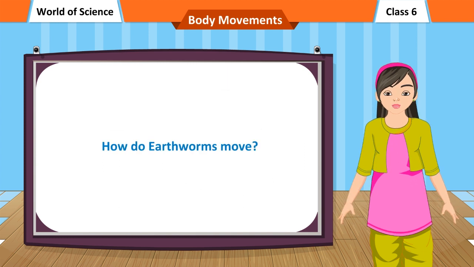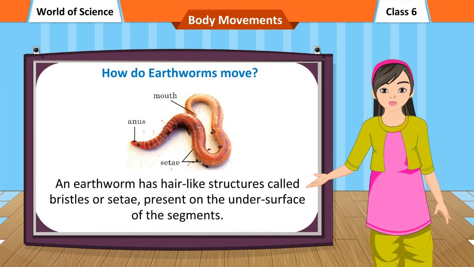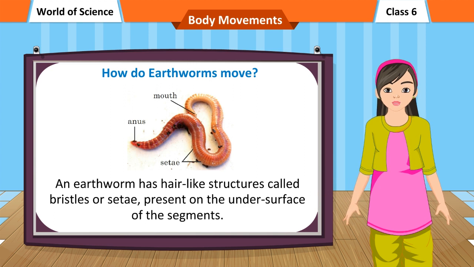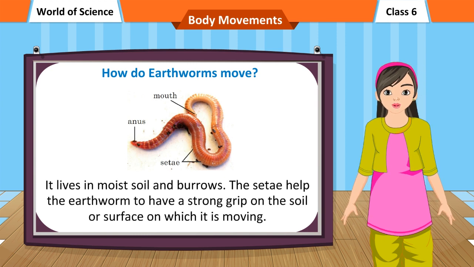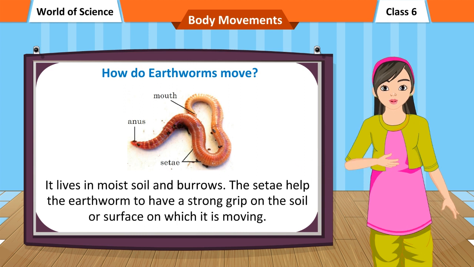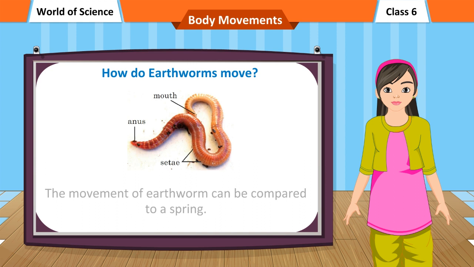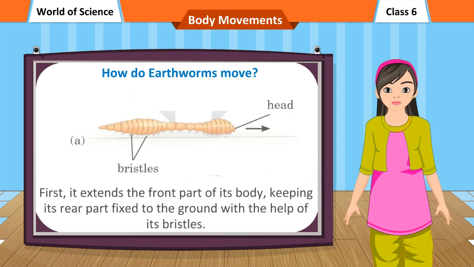How do earthworms move? An earthworm has hair-like structures called bristles or setae, present on the undersurface of the segments. It lives in moist soil and burrows. The setae help the earthworm to have a strong grip on the soil or surface on which it is moving. The movement of an earthworm can be compared to a spring.